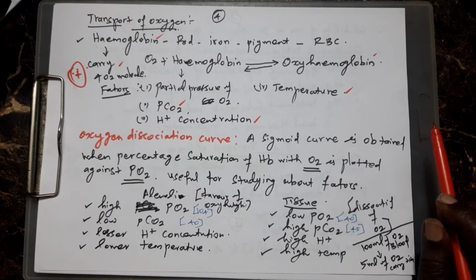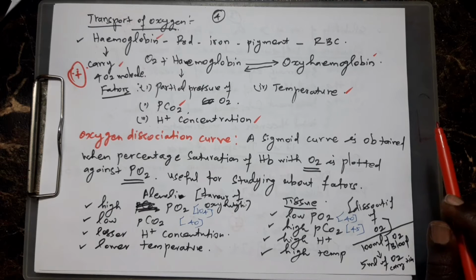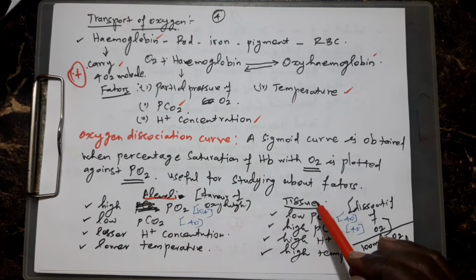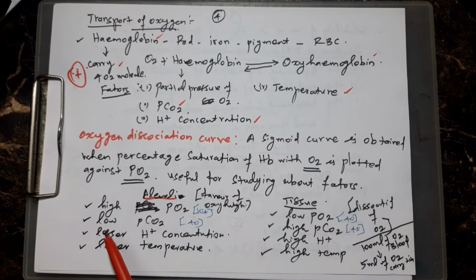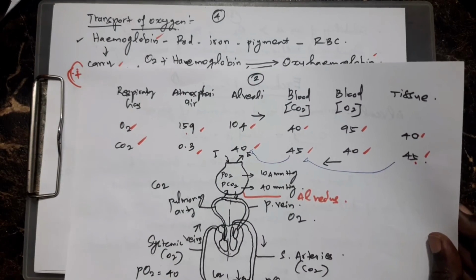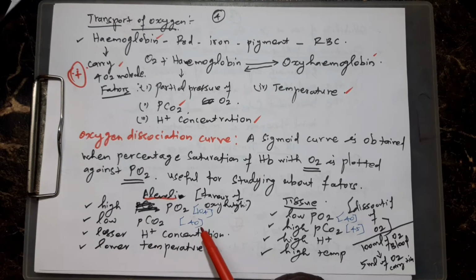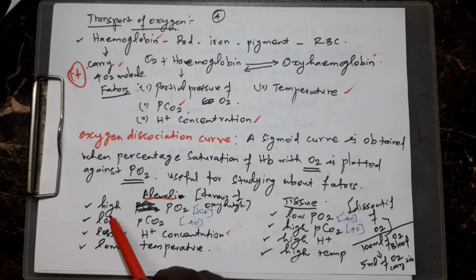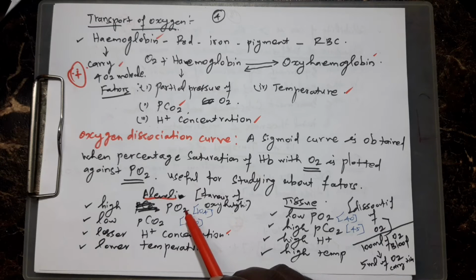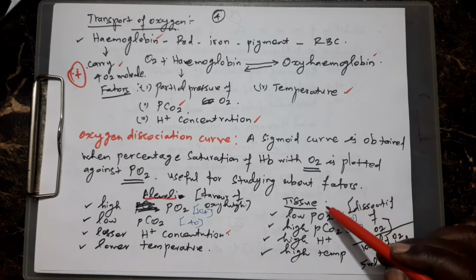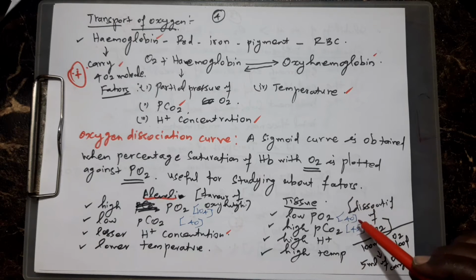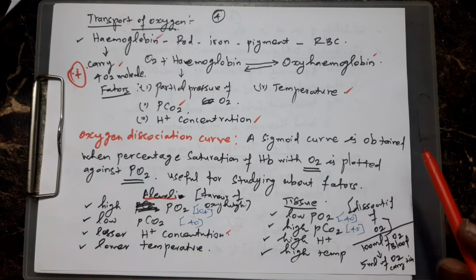Next, see what pressure is there during the transport of oxygen. In the alveoli, there is a high level of PO2, that is 104, as shown in your chart, and low PCO2, 40, lesser H plus concentration, and lower temperature. Only one thing is higher, the O2 level, and the rest are low. Next is the tissue. The tissue has low level O2, 40, high level CO2, high H plus concentration, and high temperature.